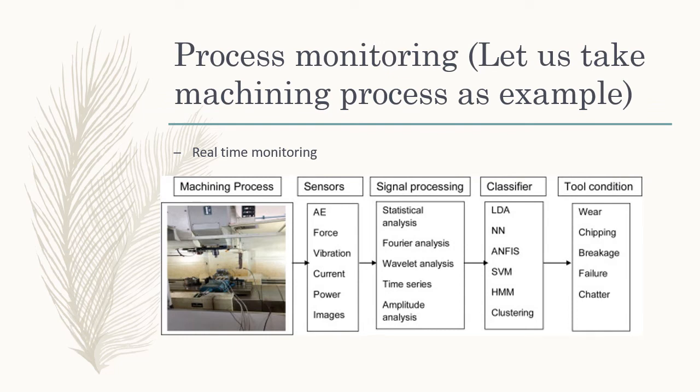So now another important application of AI in manufacturing, that is process monitoring. Let us take the machining process as an example. Suppose I have this kind of plate, and I have to round up the edge, so I have to do milling for this.